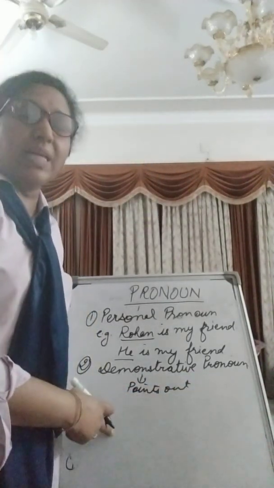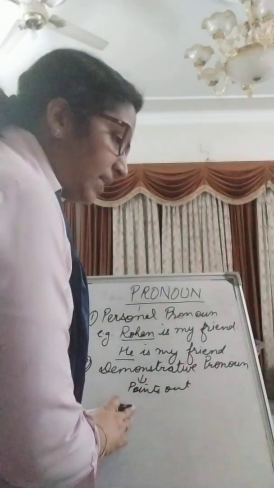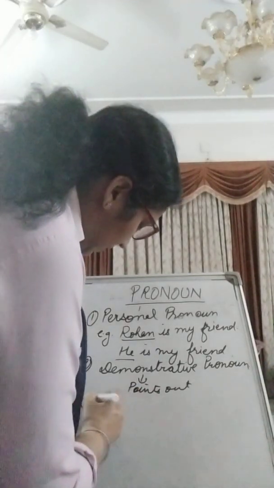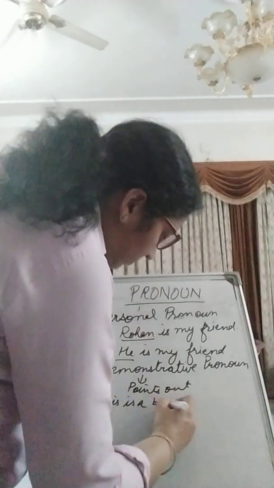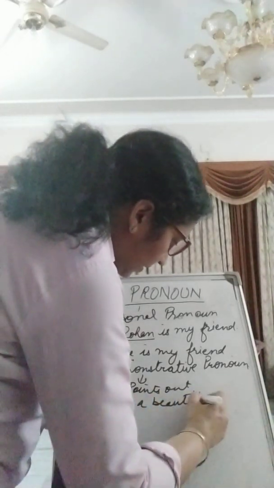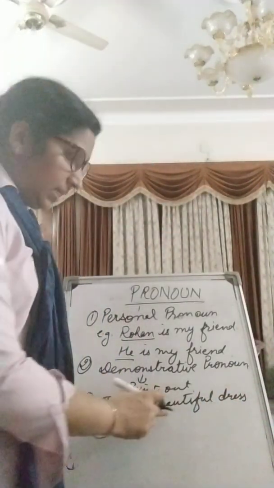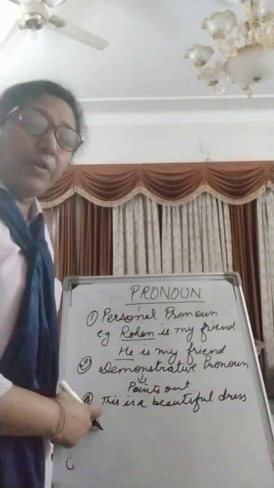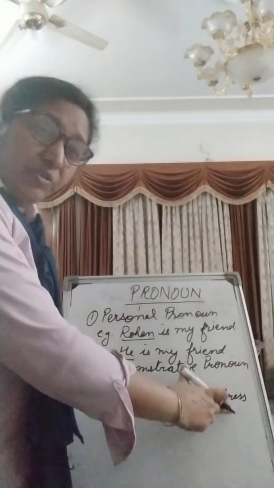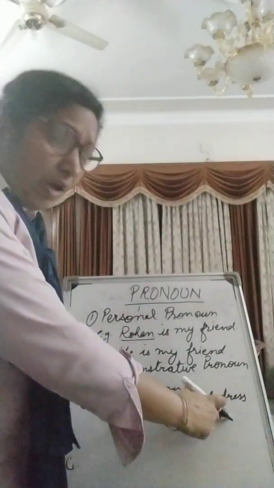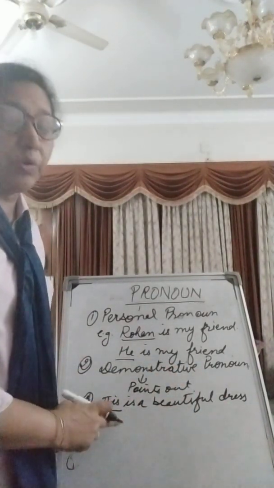Let us take an example for better clarity. This is a beautiful dress. What's the demonstrative pronoun here? It is this. You are pointing to the dress. When you are pointing to a particular object, then it is called the demonstrative pronoun.